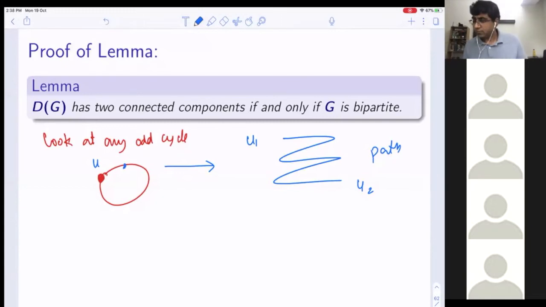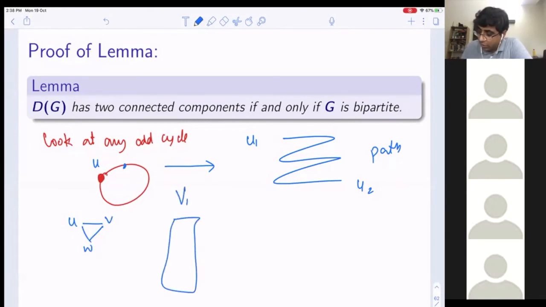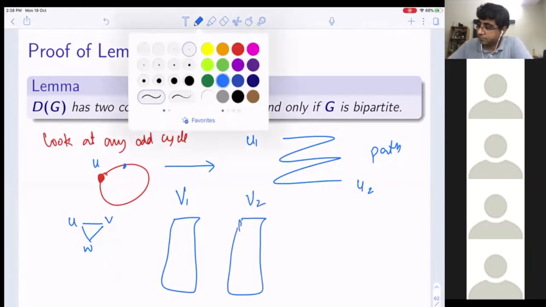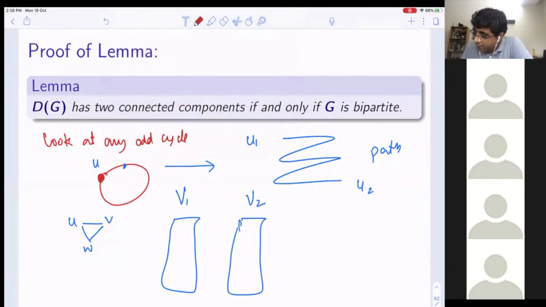Why? Let's just do it with two examples, with triangles, just to understand. Now notice what happens. Here is my V1, all the copies of the first vertex and all the copies of the second vertex. When I go to the second part, I use only one edge.